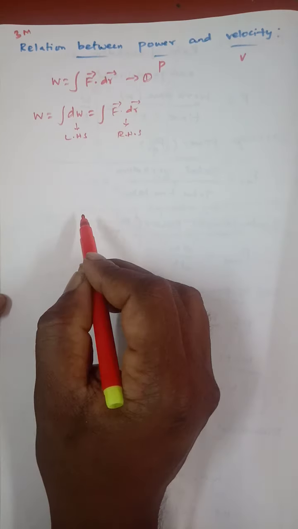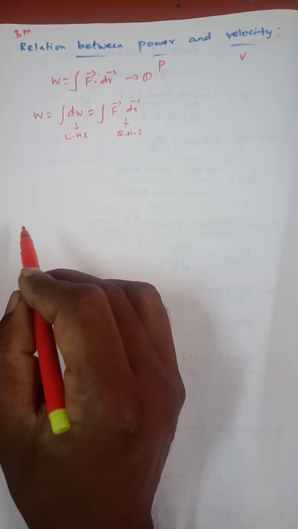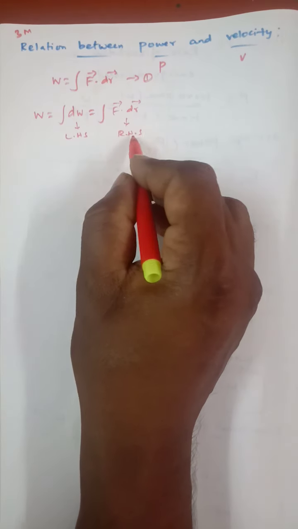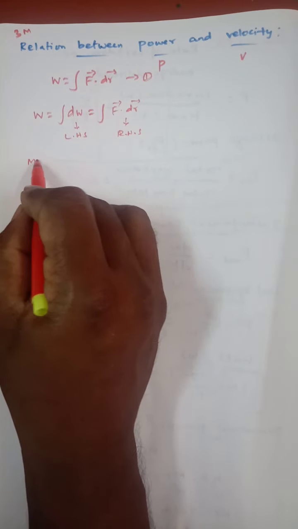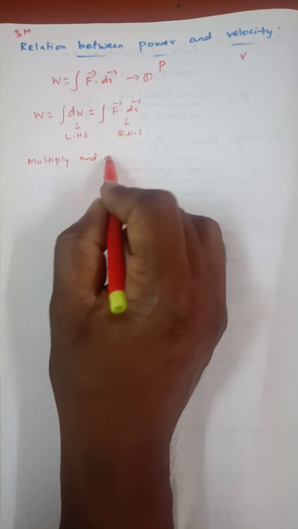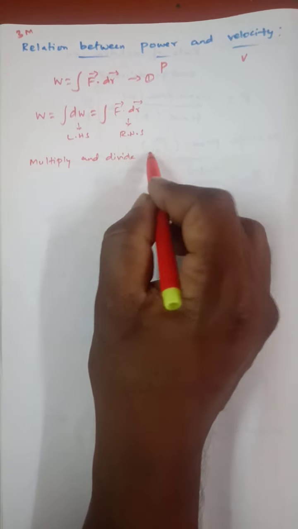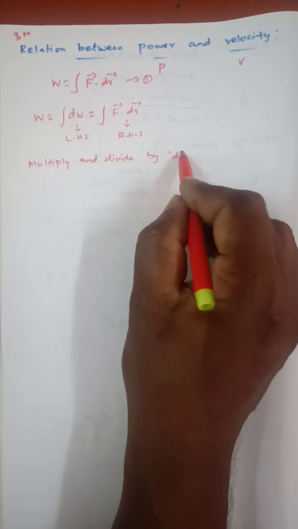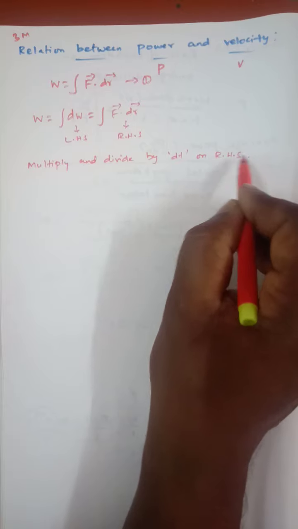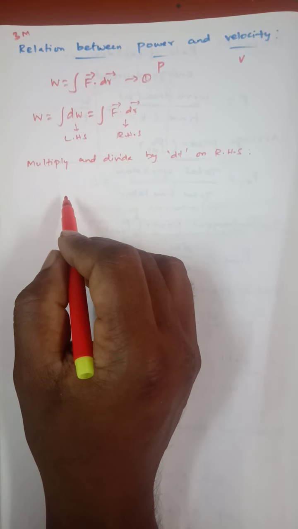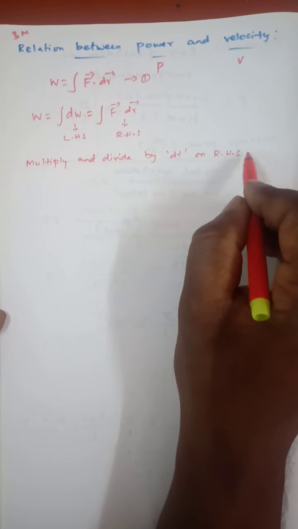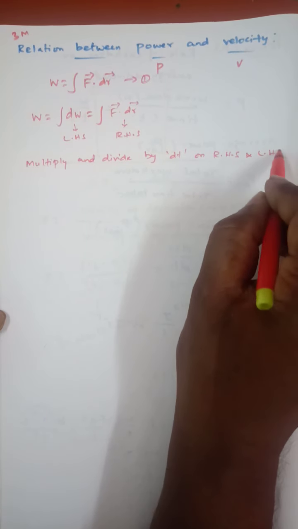Okay, on purpose we have to multiply and divide by dt on the right hand side of the above equation. Sorry, not only the right hand side but also the left hand side, both sides.